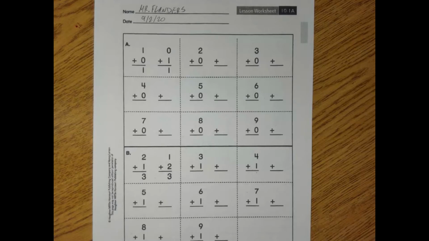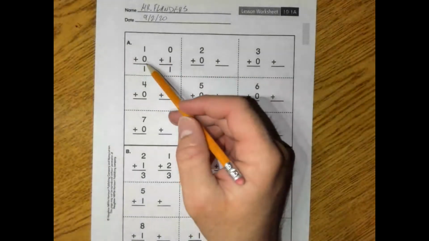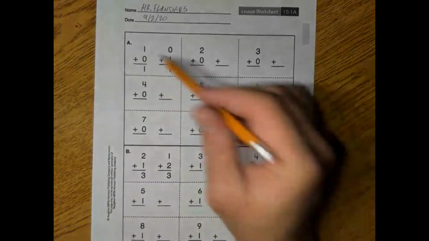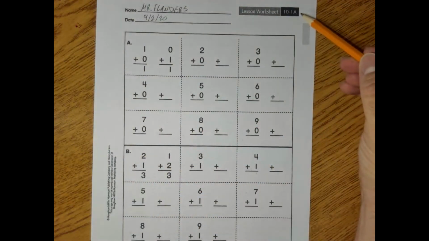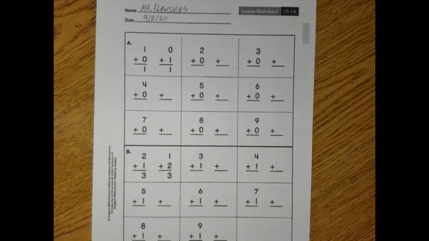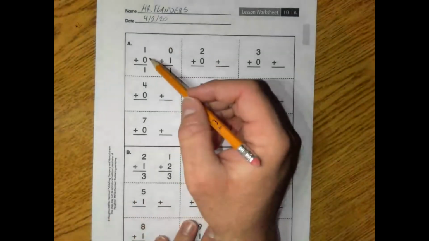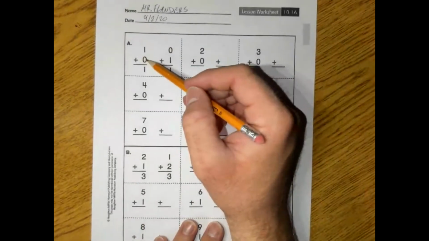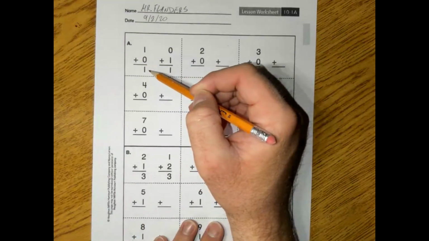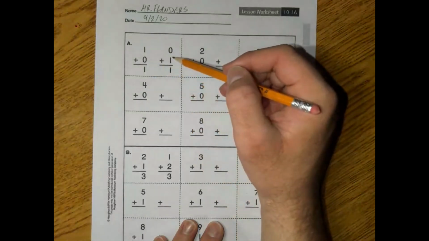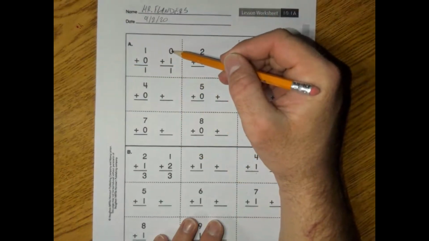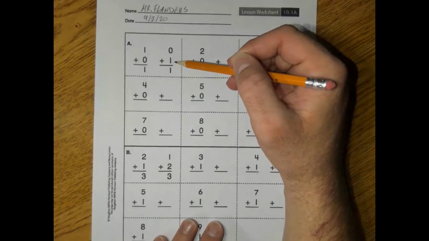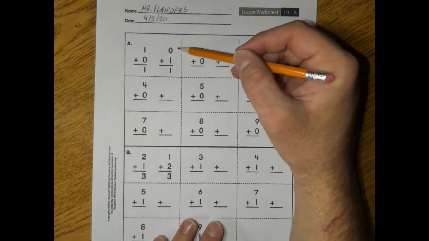Now, let's go ahead and take a look at this first question in the A box, okay? Because you'll see that we've got half of the page is the A box, half of the page is the B box. This is not to be confused with the A sides and the B sides at the top, okay? All right. So, if you look at this first question here, it says 1 plus 0 equals 1. And then you'll see the exact same problem written right here, just with the numbers switched. So instead of the 1 being on top, the 1 is now at the bottom. And instead of the 0 being at the bottom, it's now at the top.